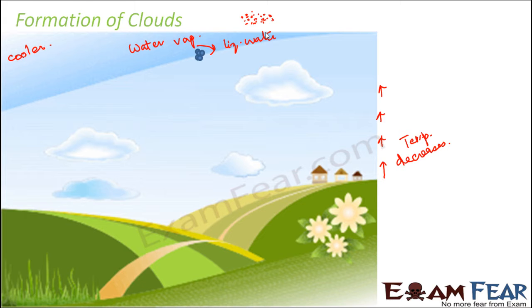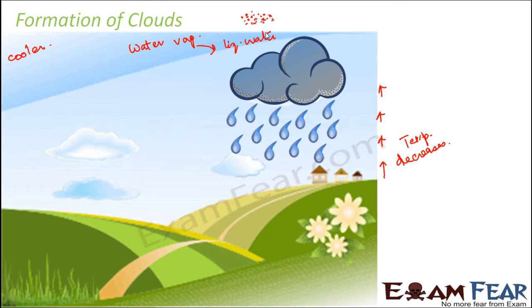Cloud is nothing but condensed water droplets. But when a lot of droplets combine together, they become heavy, and they fall as rain on the surface of the earth. That's how cloud formation results in rainfall.